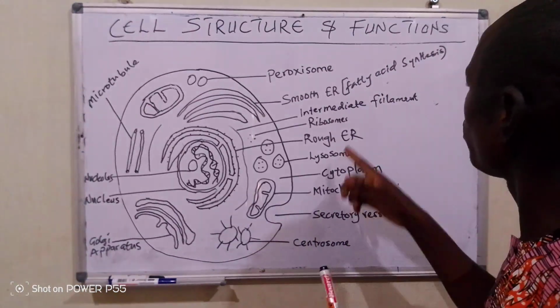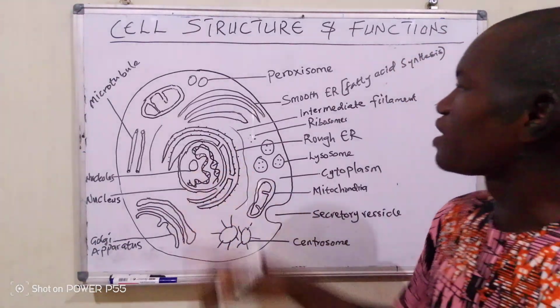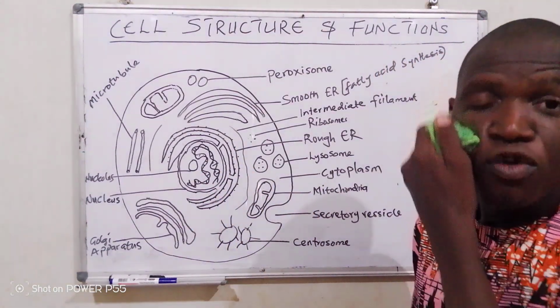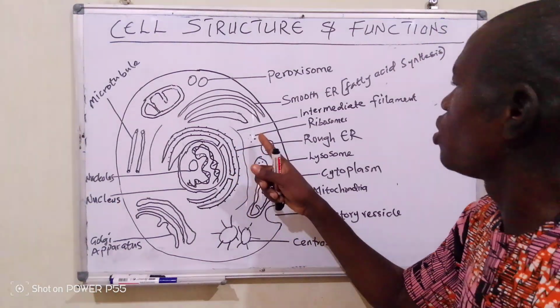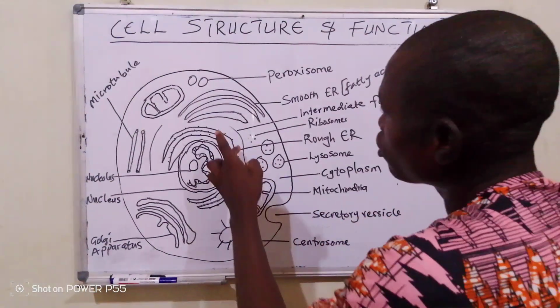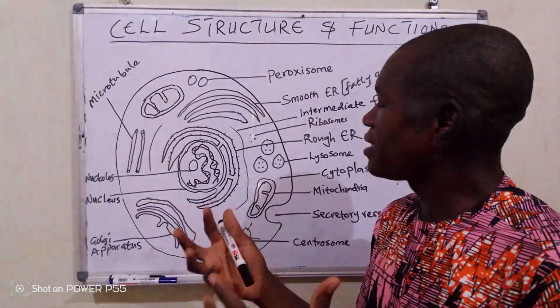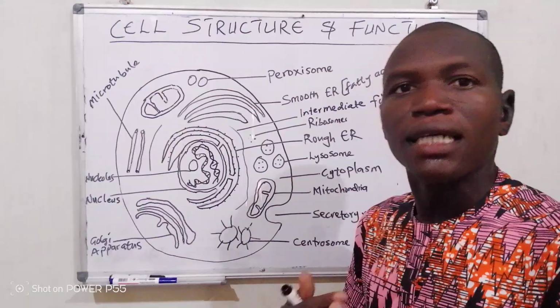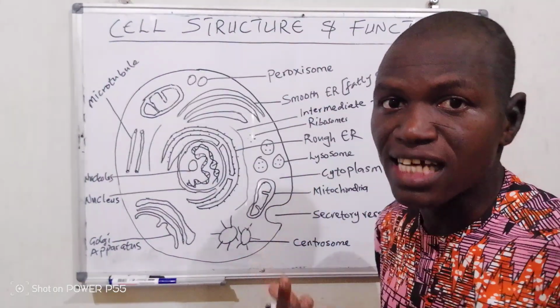So next is the rough endoplasmic reticulum. And rough is because it has the ribosomes attached to it. Now look at it. Its function is also the same as that of the ribosomes. So the ribosomes all around get amino acids and the RNA, and then synthesize protein.